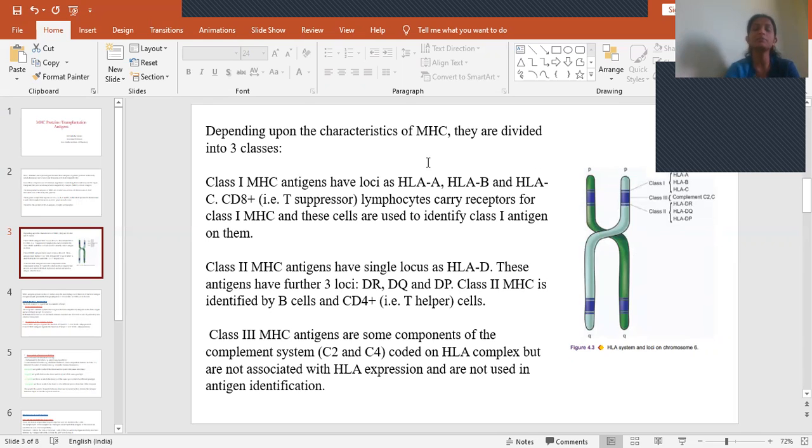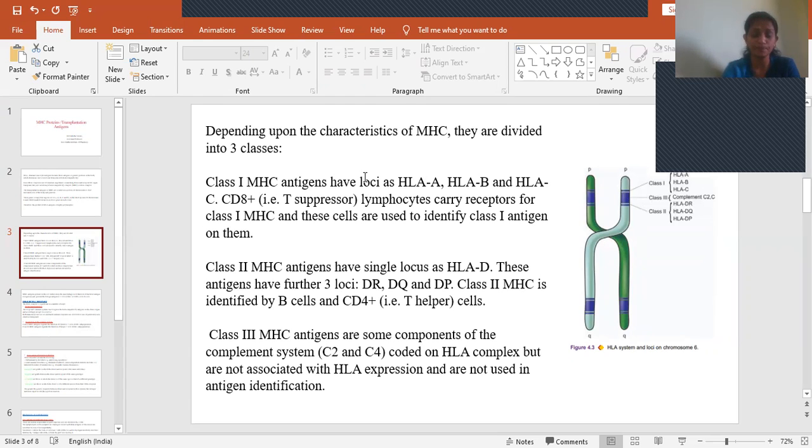Depending on their characteristics, these MHC proteins are classified into three different classes: class 1 MHC, class 2 MHC, and class 3 MHC. MHC is nothing but major histocompatibility complex. On class 1, as you see in this picture, they are located at HLA A, B, and C. As they are located at the sites A, B, and C, these are called class 1: HLA A, HLA B, HLA C. Depending on their location, they were classified.